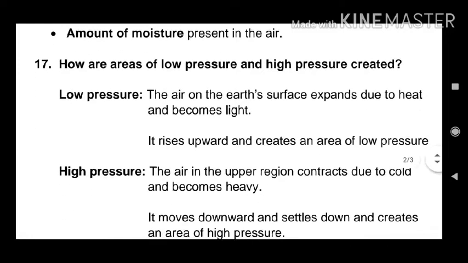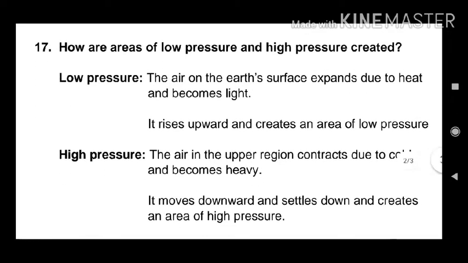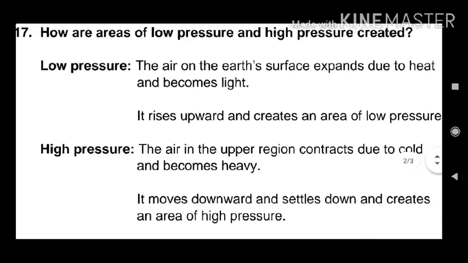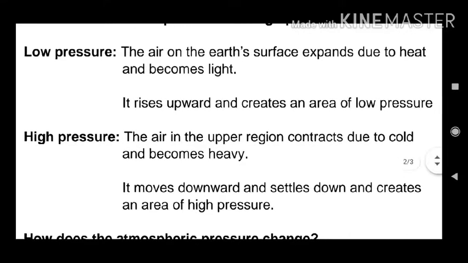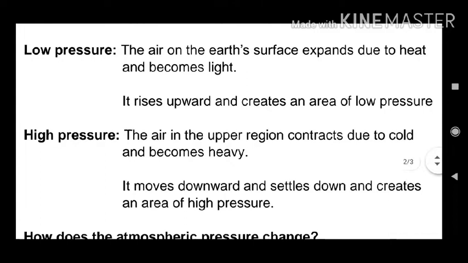Next one, how are areas of low pressure and high pressure created? First one is low pressure. The air on the Earth's surface expands due to heat and becomes light. It becomes light in weight. So it rises upward and creates an area of low pressure.